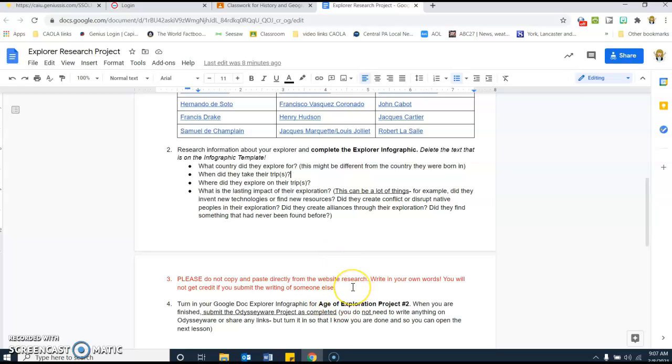Please be careful. Do not copy and paste from the website that I gave up here as your research. You need to practice. That's part of the skills that we're working on in 7th grade: how do we do research? How do we look for information? But then how do we put that information in our own words without copying and pasting right from a source? So you want to be practicing that. That's something that in particular we look for a lot in 7th and 8th grade before you get to high school when they just give you zeros for the work if it's not yours. So we want to keep practicing that. And then you're going to take this information and you're going to put it in the infographic.